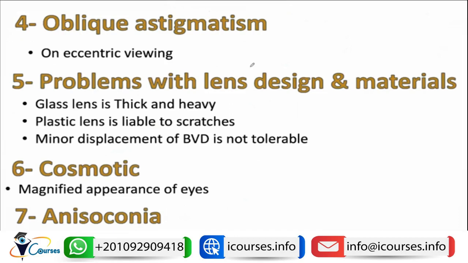Other problems with aphakia include oblique astigmatism. This occurs while the patient is looking at the periphery, due to eccentric viewing. The periphery of the lens acts as a prism and can also cause what's called oblique astigmatism. This will be mentioned in the optical aberrations. There will also be some problems with the lens design and the material. The glass lens is thick and heavy, and the plastic lens is liable to scratches. So these are the main problems with each type.